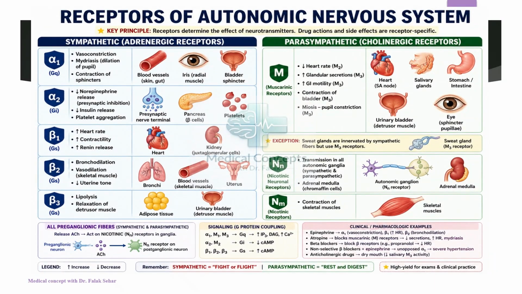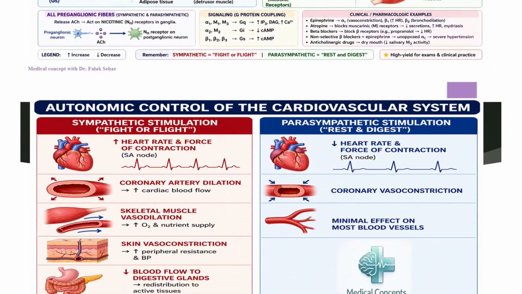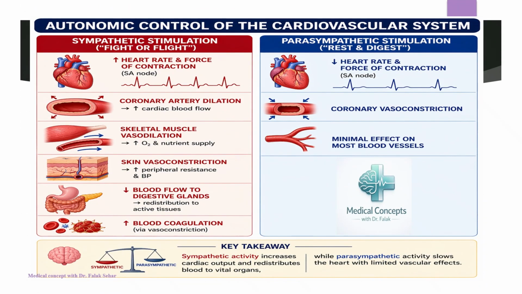Thus, this is the summarized picture of the receptors of the autonomic nervous system that will give you a quick review for your exam purpose. Now coming to the specific systems and their comparison with the sympathetic as well as the parasympathetic nervous system.